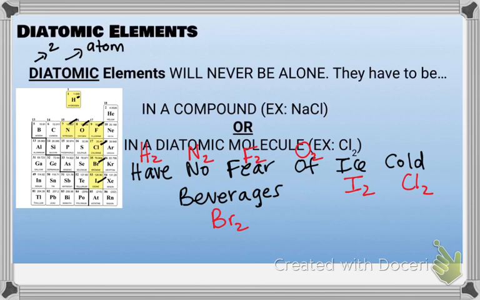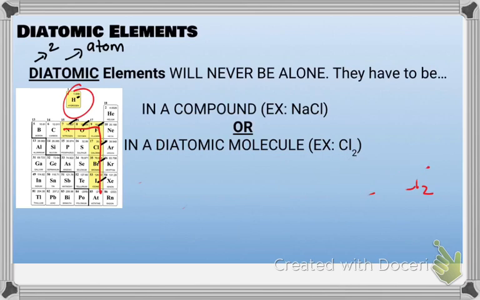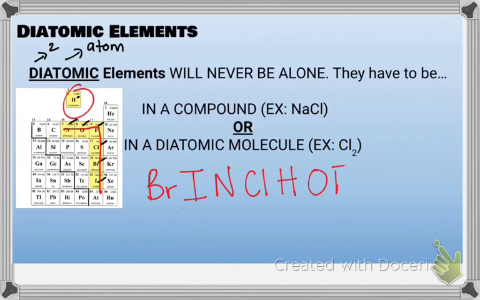So we've gone through 2 mnemonics so far. You can do go to 7, make a 7, don't forget the hydrogen. You can also do have no fear of ice cold beverages. Of course, it rhymes with something else, but we have to say beverages. And the last one, my personal favorite, is called Brinkelhoff. Though it sounds kind of funny, students really do like this one. They tend to stick with this one. Brinkelhoff. So obviously we have bromine, iodine, nitrogen, chlorine, hydrogen, oxygen, and fluorine.